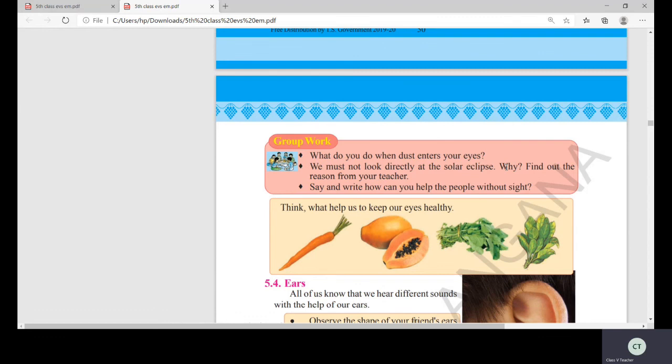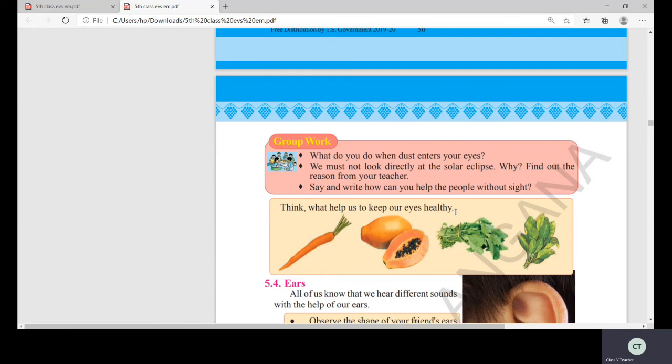So, you should not watch the direct solar eclipse or lunar eclipse. Why? Because it affects the eye. The eye is connected with small nerves to the brain. If you see it, you will get the radiation onto the eyes. So it will affect your eye.